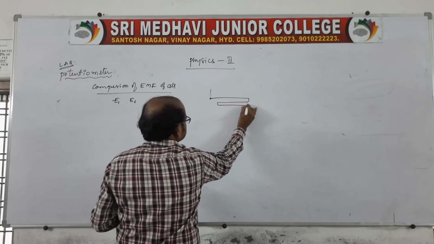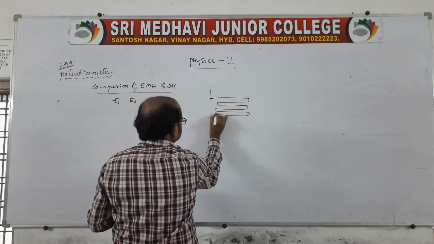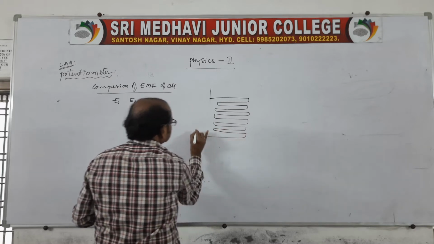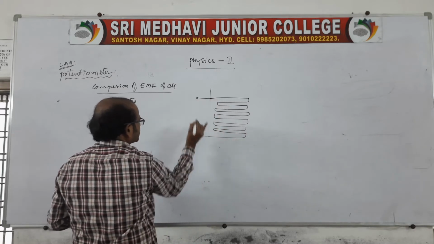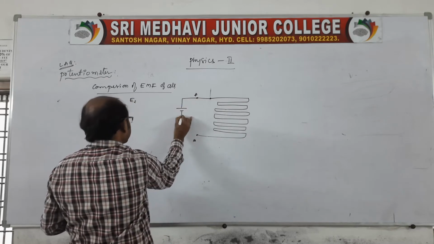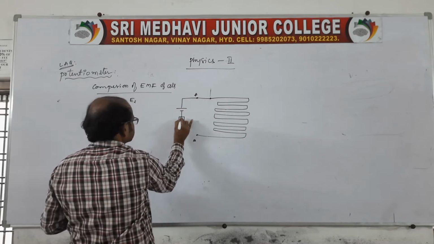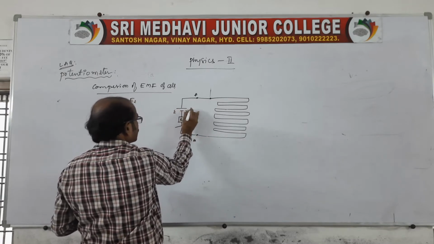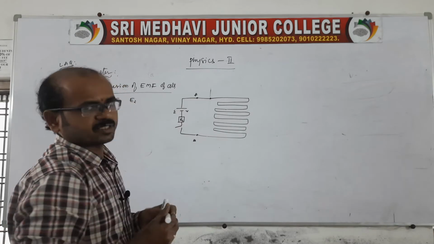Again you take copper strips like this, which are to be connected in parallel. It is the point A and the point B, and there will be a primary circuit, along with a series resistance RS and a key. This always provides the constant EMF. That's the potentiometer.